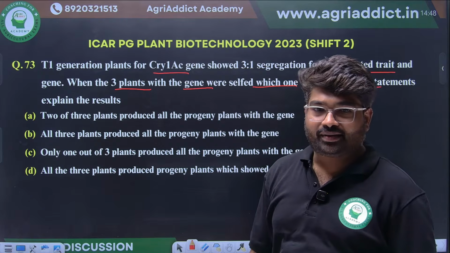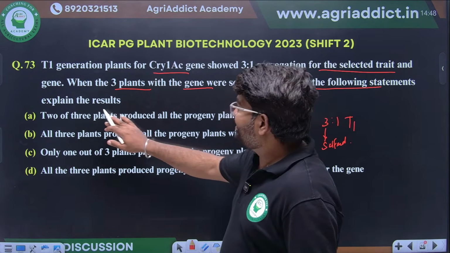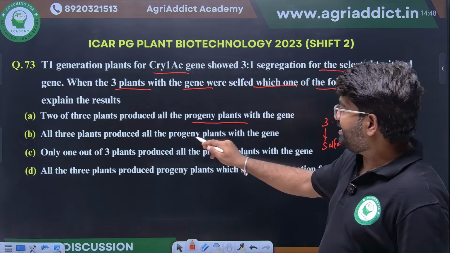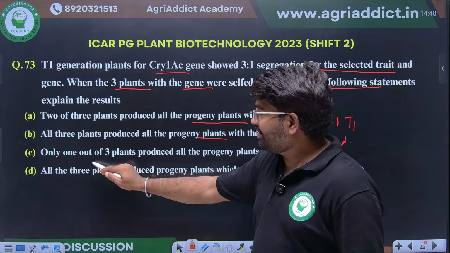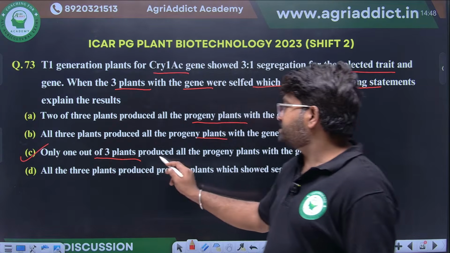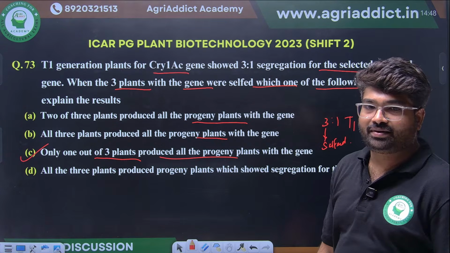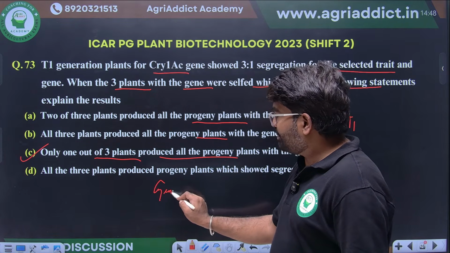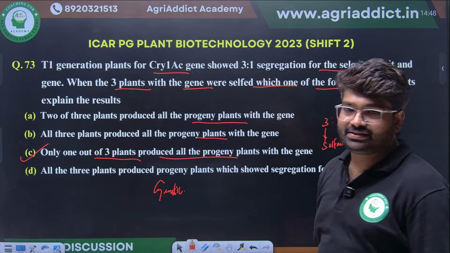Will two of the three plants produce all progeny with the gene, or all three plants, or only one out of the three plants? Yes, very good. Only one out of the three plants will produce all progeny plants with the gene. From Mendelian genetics, they are sure to ask 2 to 3 questions.